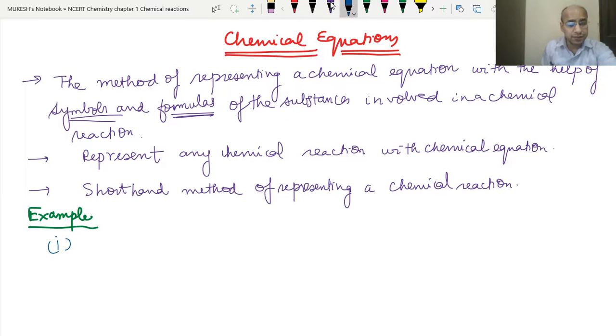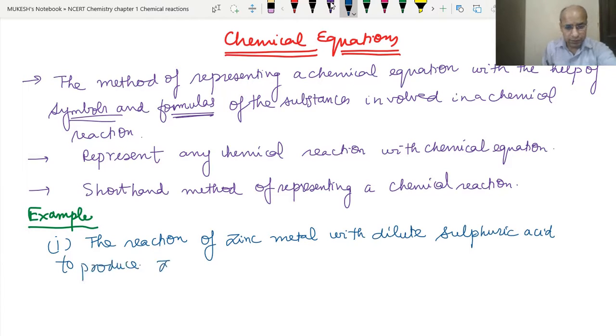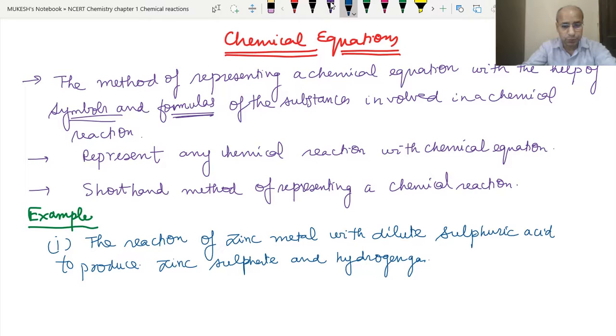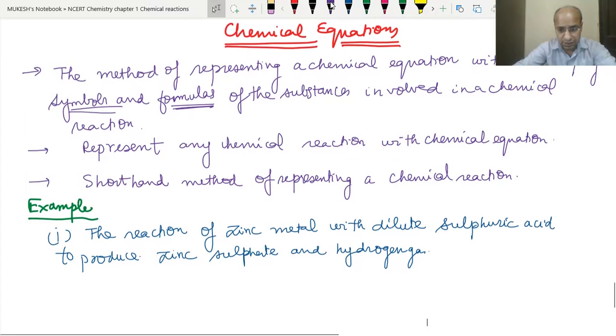First we will write in word form: the reaction of zinc metal with dilute sulfuric acid to produce zinc sulfate and hydrogen gas. Normally we get the question in the exam in sentence form, like the reaction of zinc metal with dilute sulfuric acid to produce zinc sulfate and hydrogen gas. Then they will ask you to write a balanced chemical equation with the formulas. So let's understand how we do this.